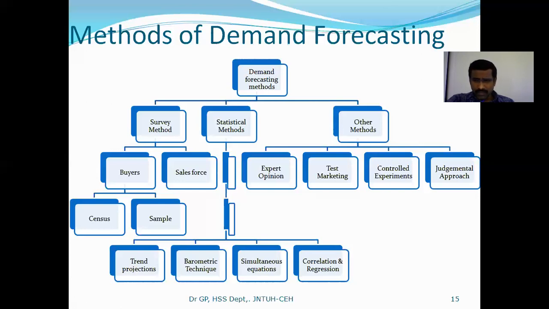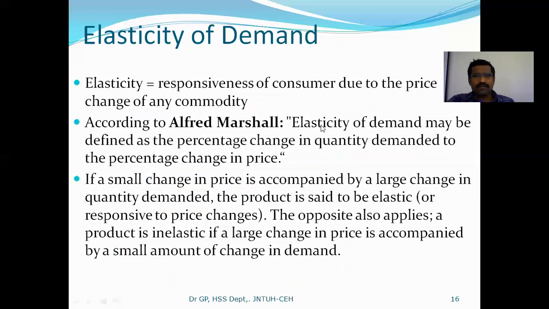Some regulations they gave because of the corona, right? Chewing tobacco is not at all permissible, because people should not be allowed to spit on our roads. Because of that reason, to control these particular things, they may have given some restrictions on this particular product, the raw material used to make the tobacco product. Automatically this impacts the sales of tobacco related products. So these things come under judgmental approach. These are the various methods of demand forecasting.